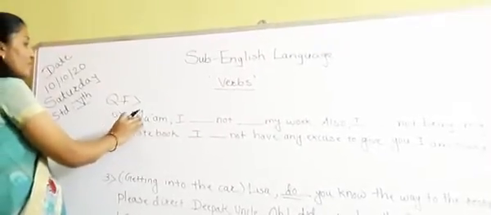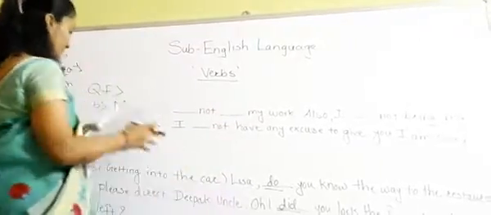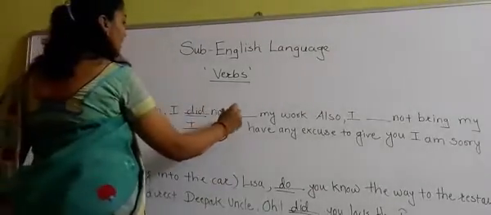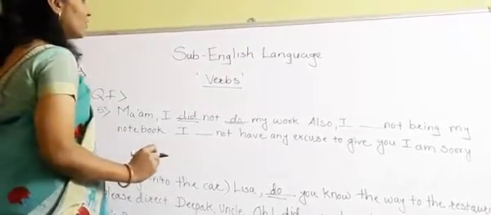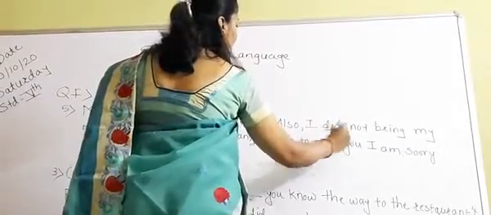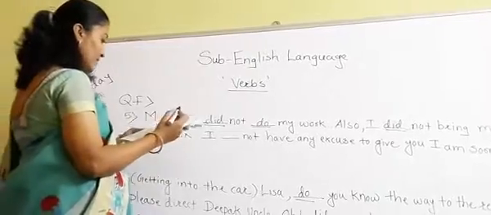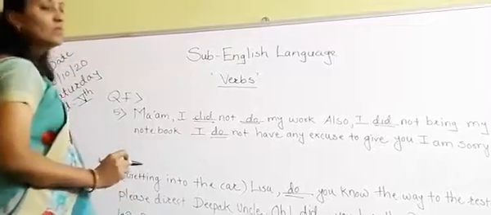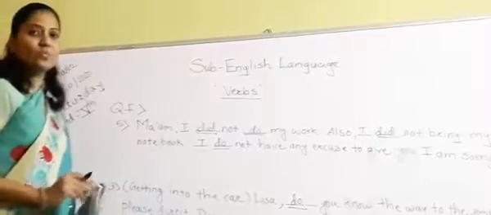Now see the next one. "Ma'am, I dash dash not dash dash my work." Ma'am, I did not do my work. "I dash dash not bring my notebook." So you have to write here did not bring my notebook. "I dash dash not have any excuse." I do not have any excuse to give you. I am sorry. So in this way we have completed question number F also.